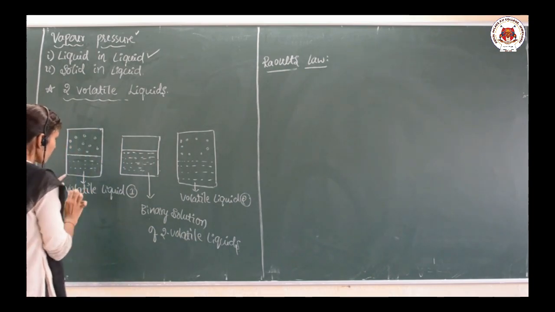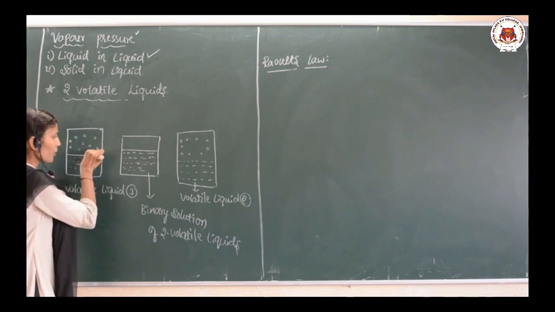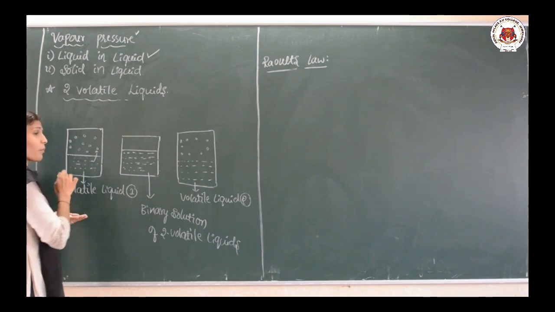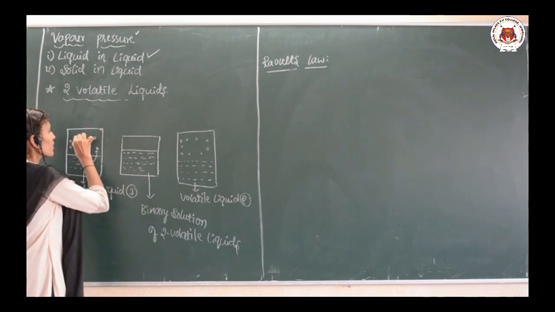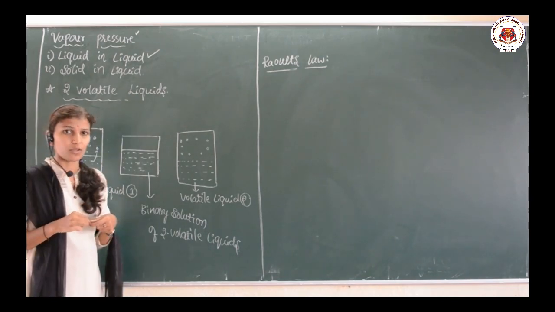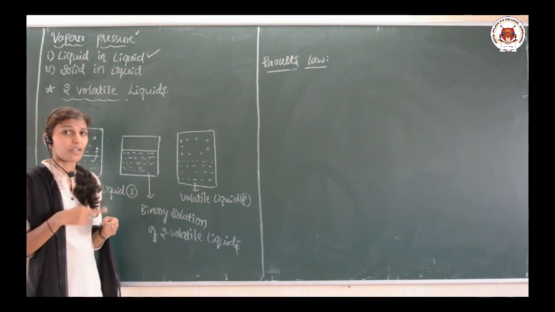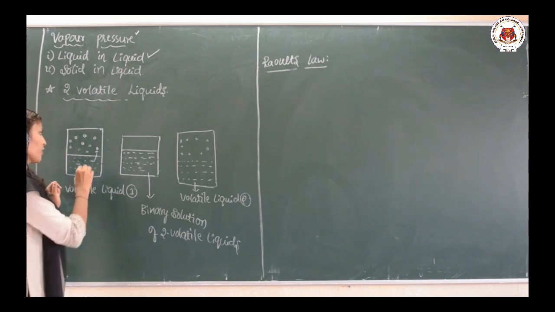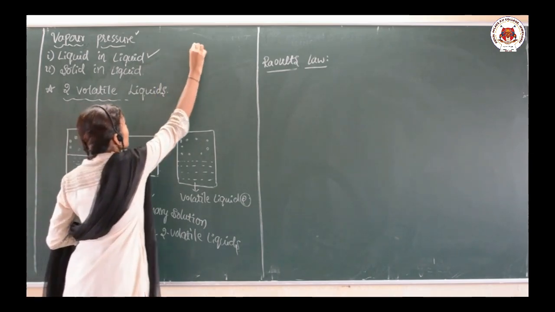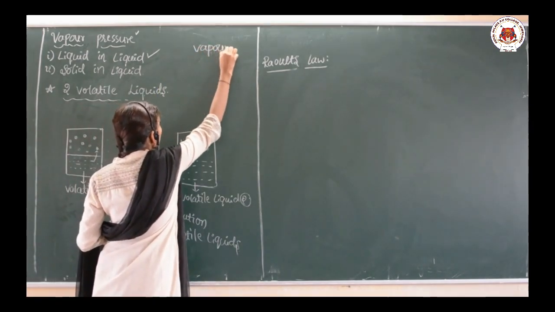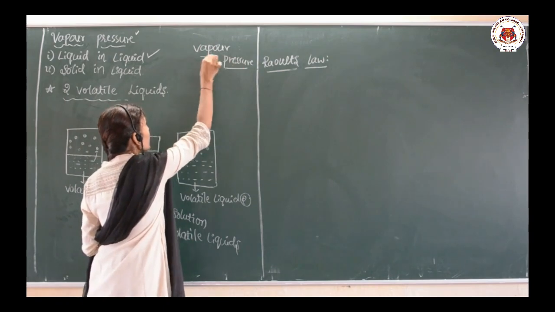In liquid 1, the liquid comes in the form of vapor. Keep in mind that according to the kinetic theory of gases, these particles collide with each other and exert pressure. That is what we call vapor pressure.